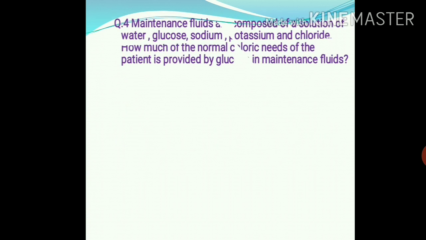Next, question number 4. Maintenance fluids are composed of a solution of water, glucose, sodium, potassium and chloride. How much of the normal caloric needs of the patient is provided by glucose in maintenance fluids? Option A 5%, 10%, 15%, 20%. So the right answer is option D, that is 20%.